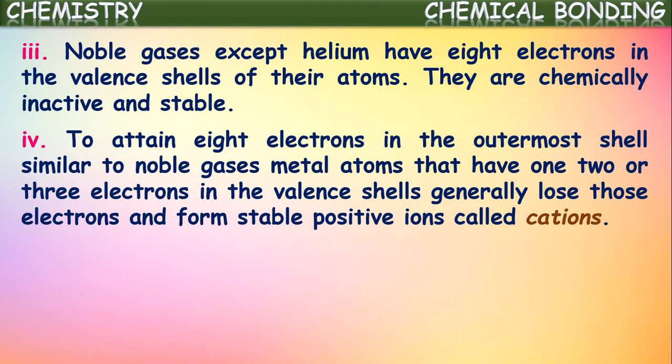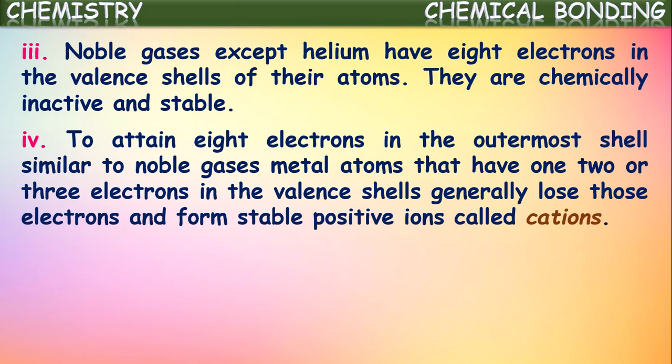Now the remaining elements which are not noble gases, to attain 8 electrons in the outermost shell similar to noble gases, these metal atoms that generally have 1 or 2 or 3 electrons in their outermost shell generally lose electrons and form stable positive ions.